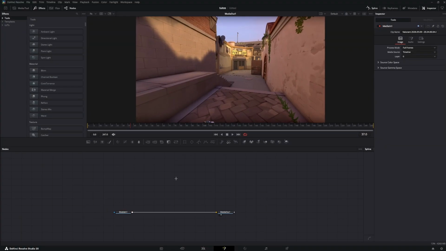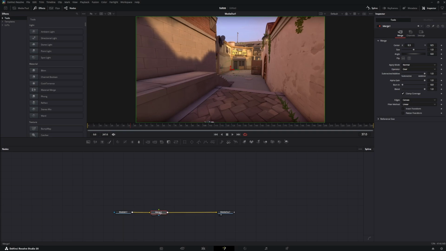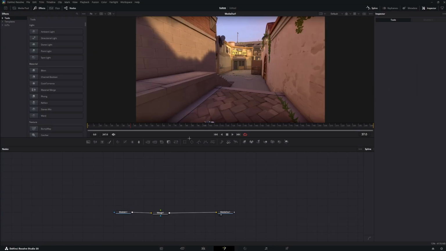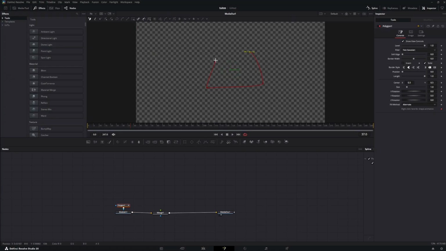And I think I should explain the basics first. When you add the merge node, you have 3 inputs. Yellow is for the background every time. Green is for the foreground. And blue, like here or here, is for masked. Masked means rectangle mask or ellipse mask or spline, where you can choose what you want.